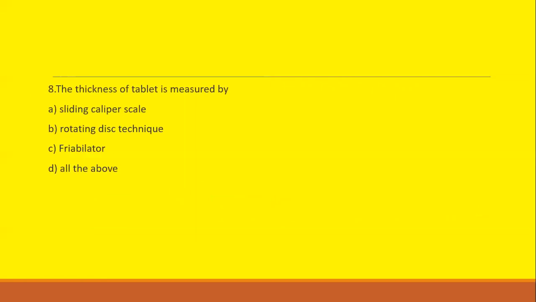Next question. The thickness of the tablet is measured by: option A, sliding caliper scale; option B, rotating disc technique; option C, friabilator; option D, all the above. So the thickness of a tablet is measured by, identify the word caliper in the options. The sliding caliper scale is used for measuring the thickness of a tablet. Even our regular vernier caliper can be used. Option A is the correct choice.